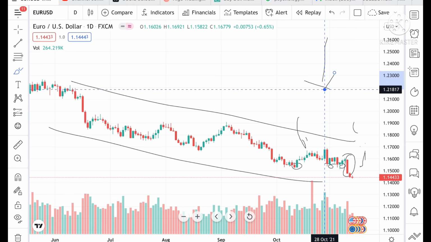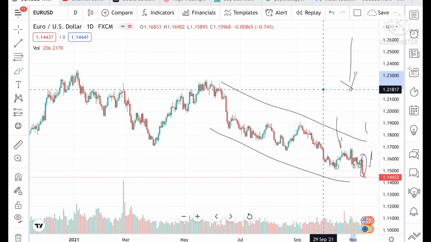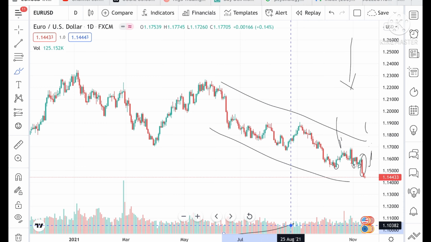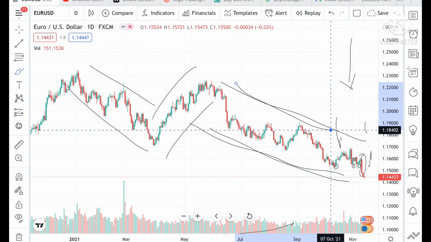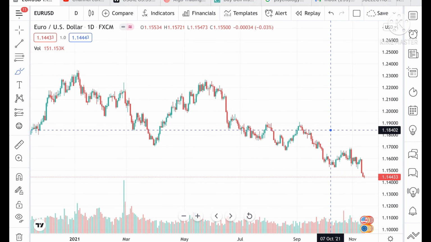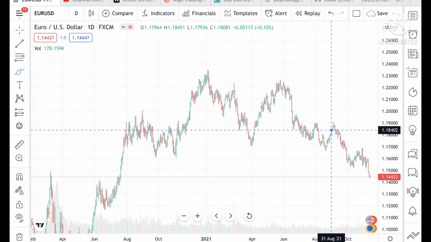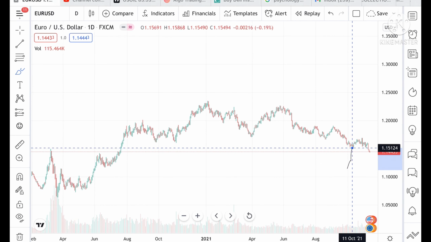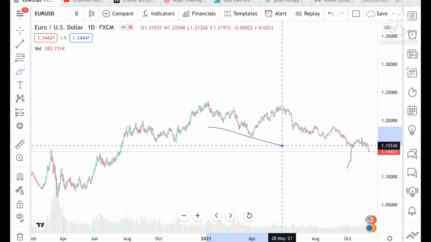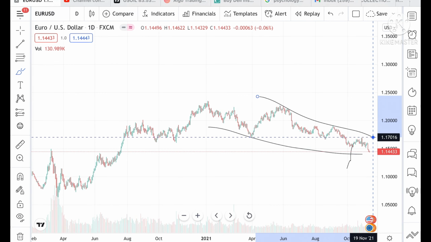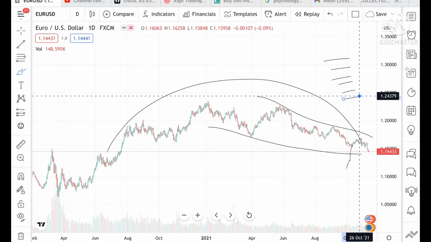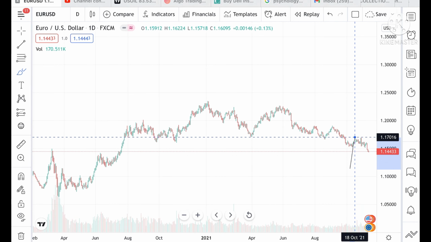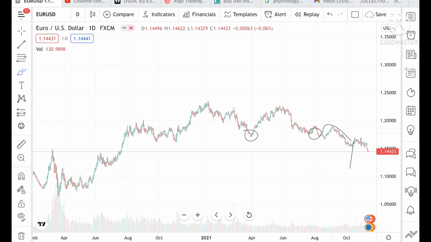Now look at the chart. From 2021, we have seen a fall, then again a rise, and from there we are seeing continuous downside. If you look at a 1 year chart, you can see that it has continuously been going in a bearish form. It has been trying to make an opposite U pattern. Now every support is tested. This support was tested twice, and the third time we have seen it come down.